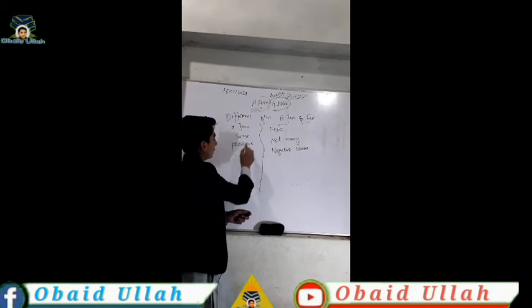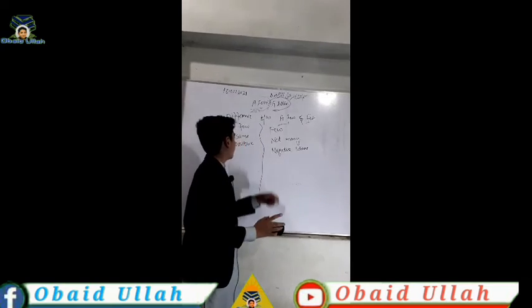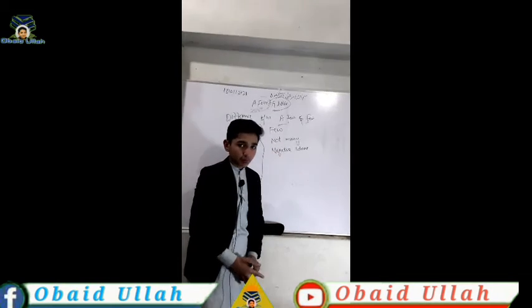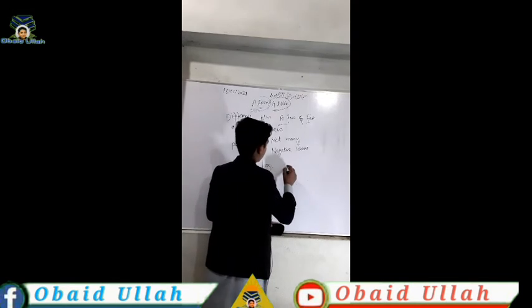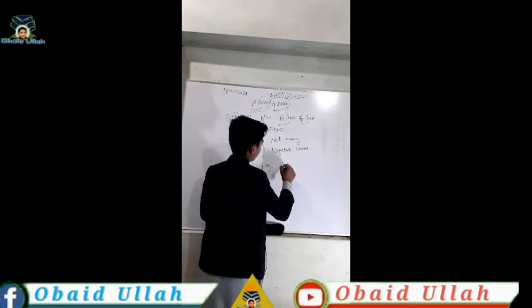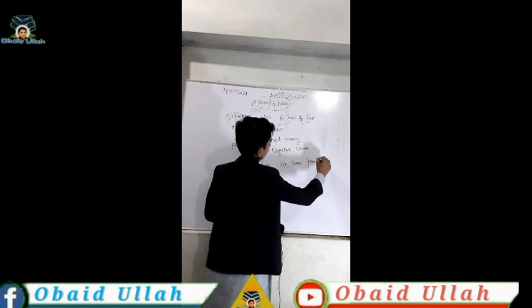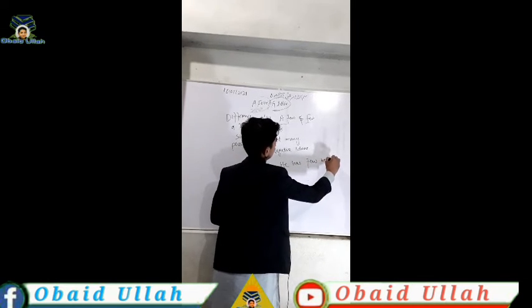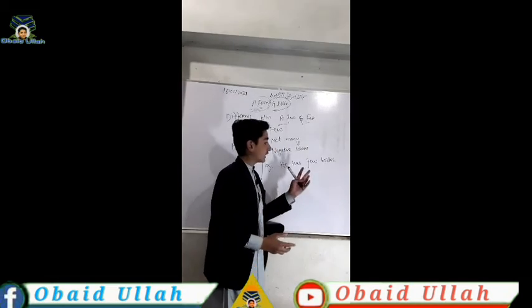A few means some, and a few gives a positive idea, or few gives a negative idea. A few means some, and few means not many. Let me give you an example, then you will better understand. He has few books. So here it means 2 or 3. So it gives a negative meaning.